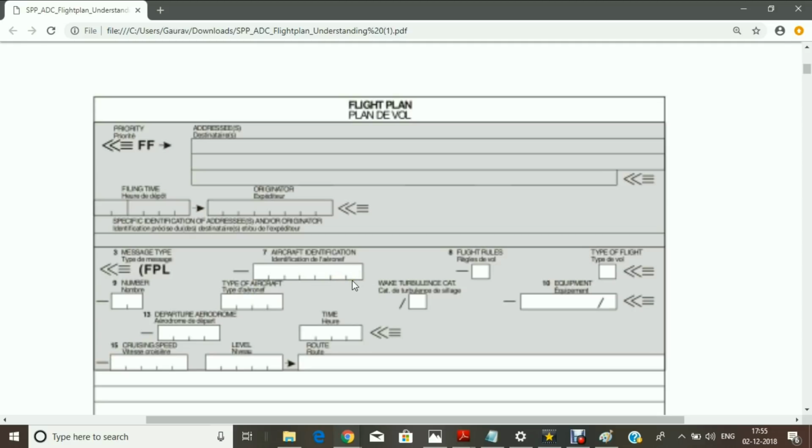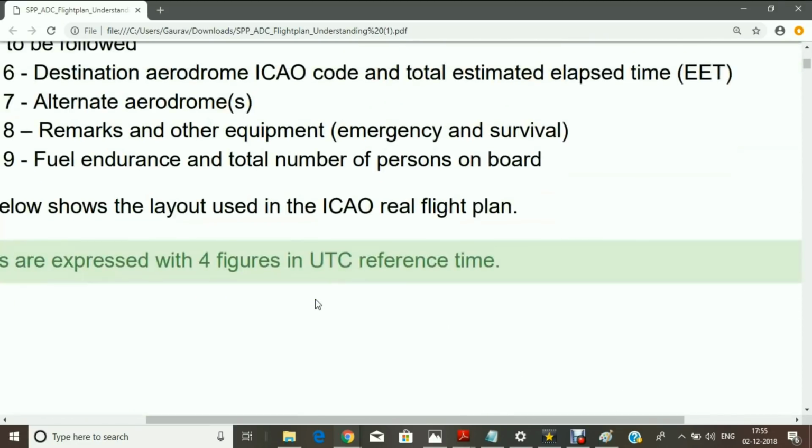If it is a non-scheduled flight and you have a flight registration number, then you will put Victor Tango if it is an Indian nationality aircraft. So Victor first, Tango next, then hyphen, then Alpha, Bravo, and Charlie. This last block will remain unfilled. So this is how aircraft identification has to be filled.